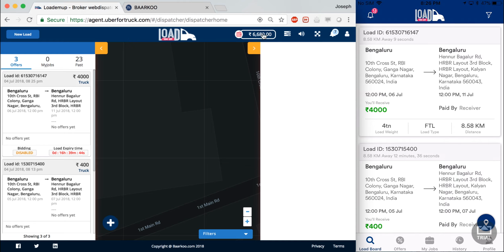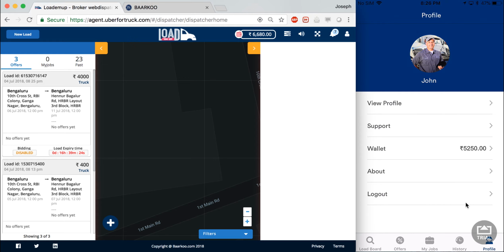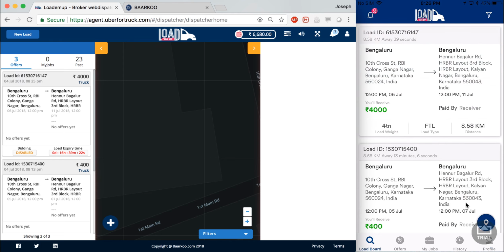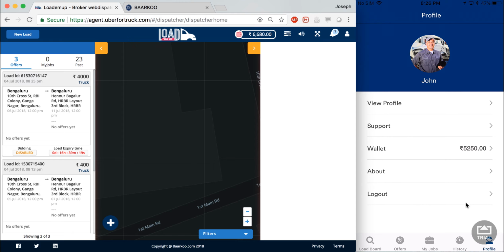So coming back to the wallet on the shipper portal, as you can see, the new wallet amount is 6,680 rupees. Now this figure has been got by subtracting 320 from the initial amount of 7,000. And if I had to check my driver wallet, that remains the same because that is the amount of cash collected and that has not changed. But that will change after my second booking.